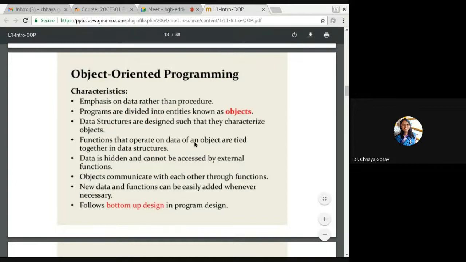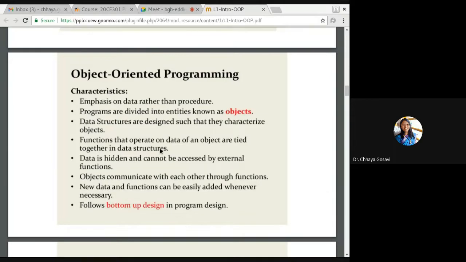Functions that operate on the data of an object are tied together in a data structure. So class is a new data structure like arrays or structures or integer, character. So class has come up as a new data structure. It is called an abstract base class, ABC. It has data and functions encapsulated together as a team or group. Data is hidden and cannot be accessed by external functions.